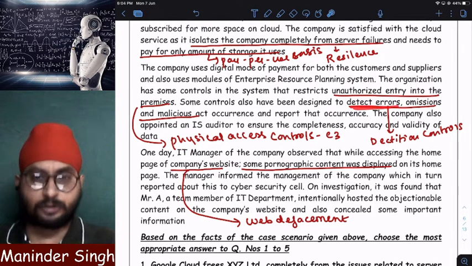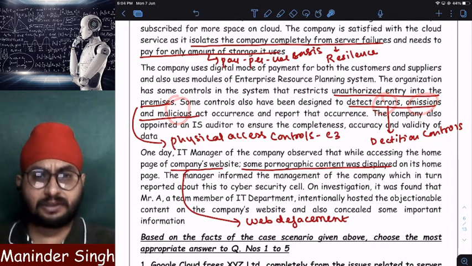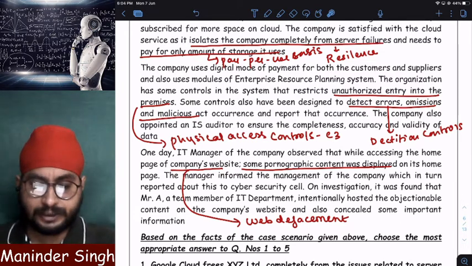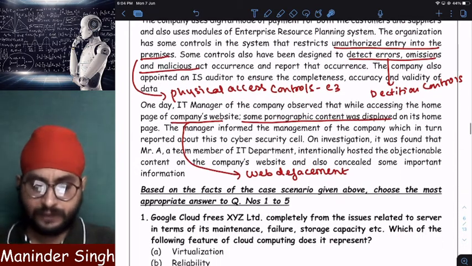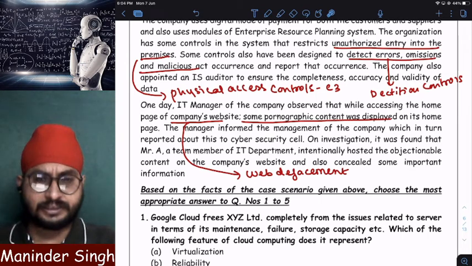I also started detective controls in my business to detect any errors, omissions, frauds, etc. After this, the company also appointed an IS auditor, a system auditor, to verify whether the data in its software is complete, accurate, and valid or not. If it is not complete, inaccurate, or invalid, the auditor will report to management.